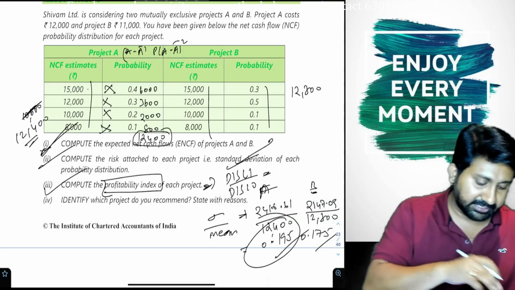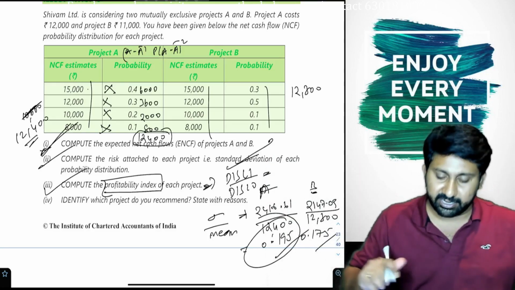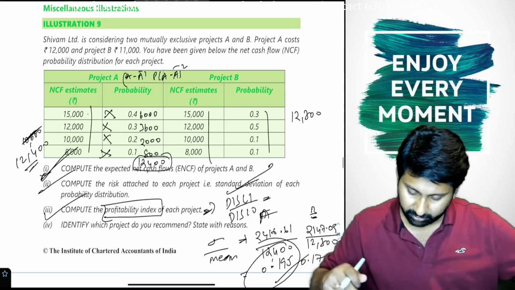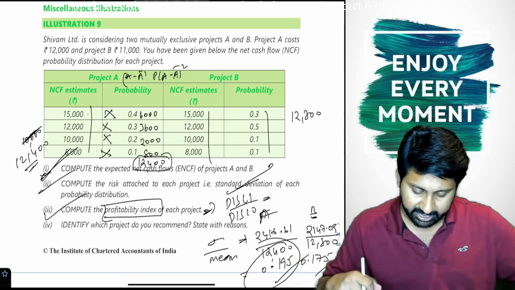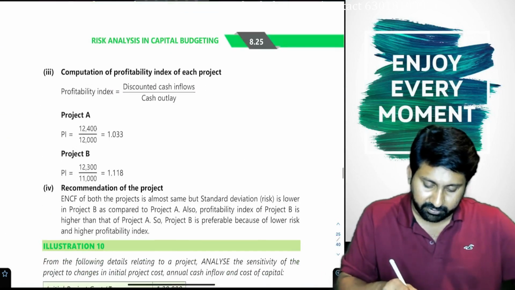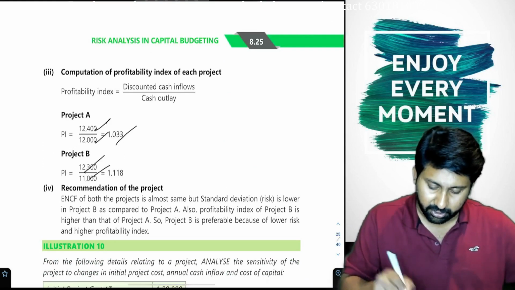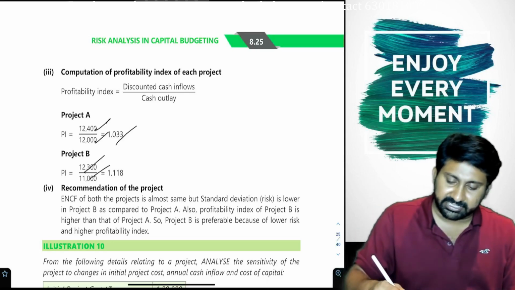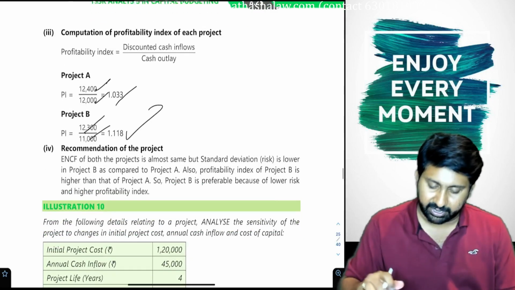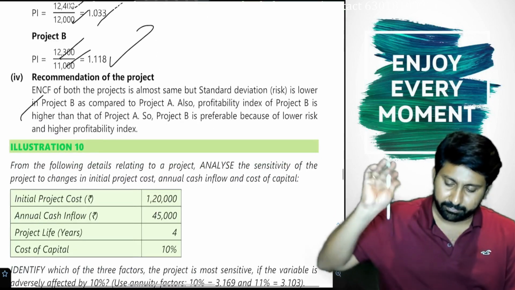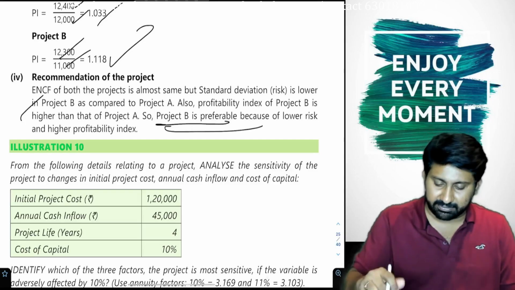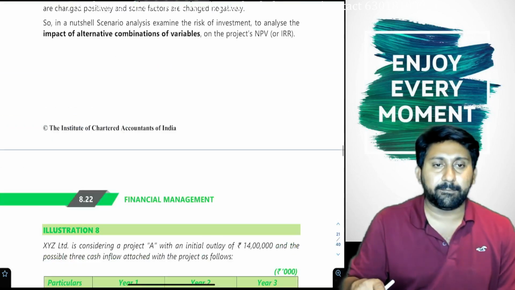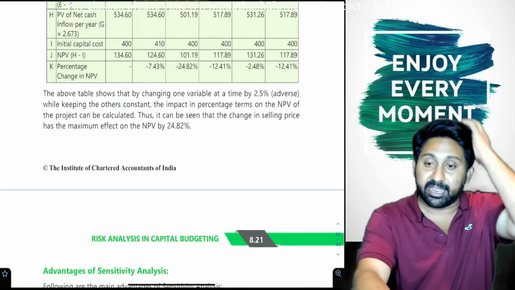Now come to the profitability index. Discounted cash inflows by discounted cash outflows. So profitability index, the total cash flows. See here. 12,400 by 12,000, 1.033. 12,300 by 11,000, 1.118. In this case, which is having more profitability index? B. B has to be selected. So project B is preferable. That's the final answer.